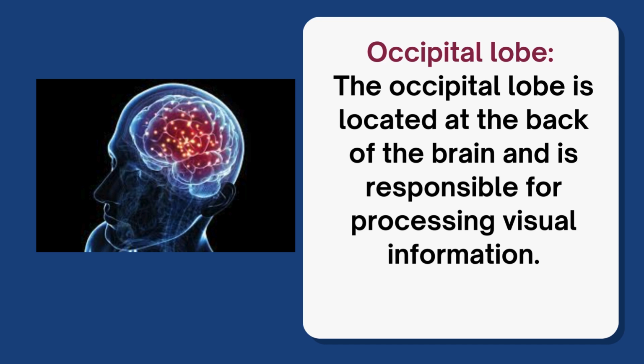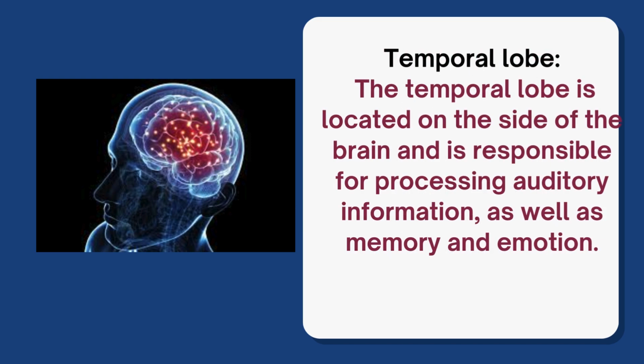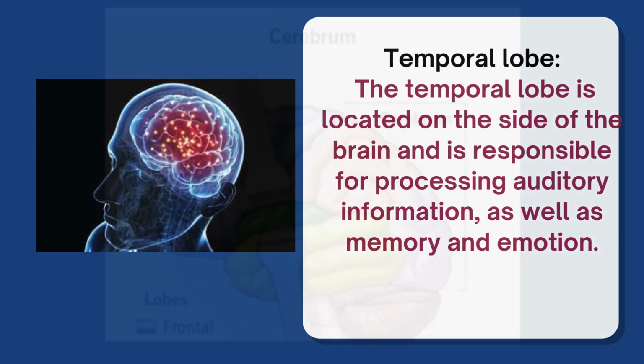Occipital lobe. The occipital lobe is located at the back of the brain and is responsible for processing visual information. Temporal lobe. The temporal lobe is located on the side of the brain and is responsible for processing auditory information, as well as memory and emotion.